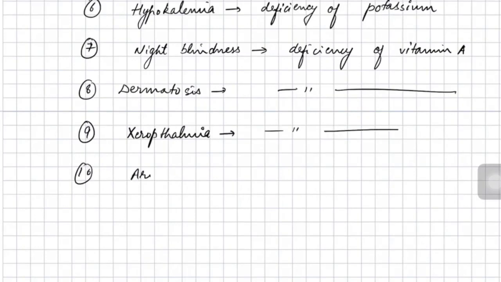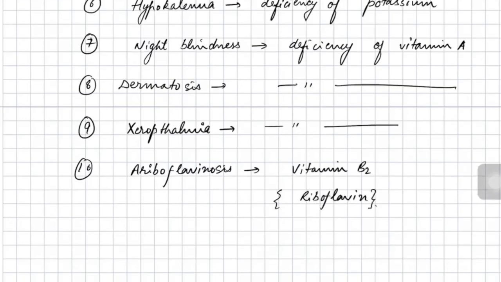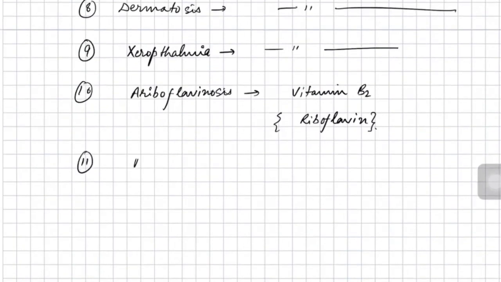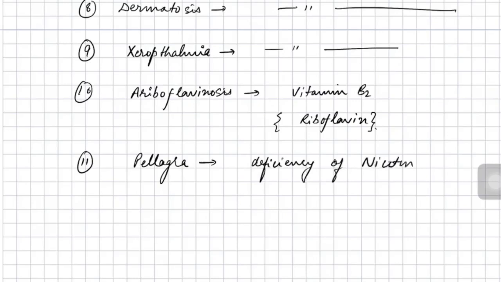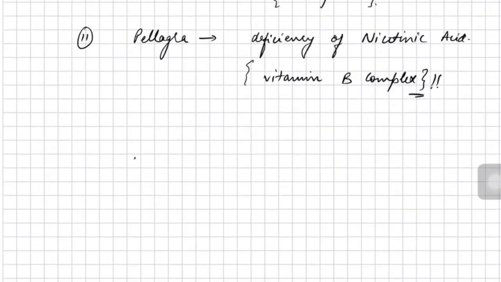And the other disease is ariboflavinosis. It is caused by deficiency of vitamin B2. Vitamin B2 is scientifically known as riboflavin. Then the next disease is pellagra. Pellagra is caused by deficiency of vitamin B complex, which is also known as nicotinic acid. So pellagra occurs due to deficiency of vitamin B complex. Ariboflavinosis is because of vitamin B2, and beriberi because of vitamin B.